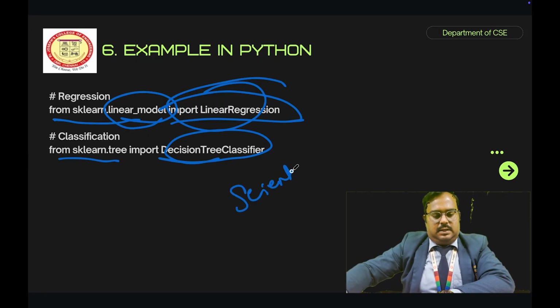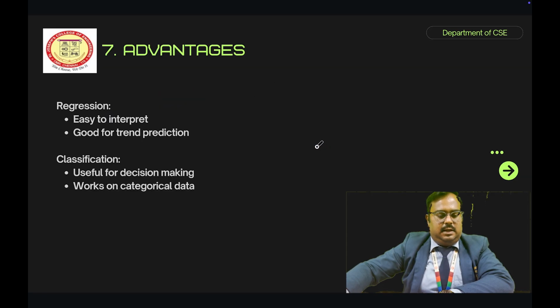Next, here the advantages. In regression, the advantages are that it is easy to interpret and good for trend prediction. In the same way, classification is useful for decision making, and it works on categorical data.